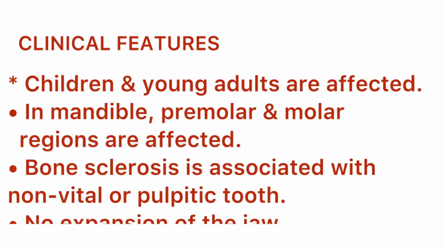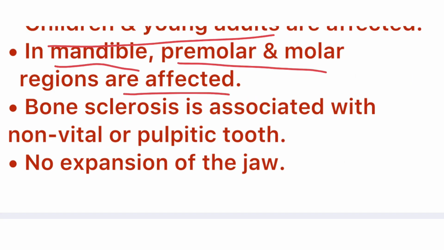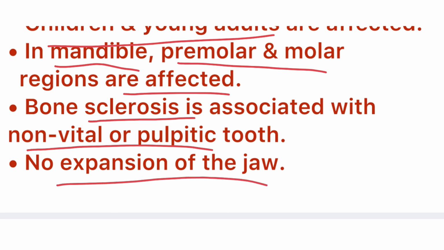Now let us see the clinical features of this condensing osteitis in detail. Usually children and young adults are involved, and the mandible is involved, where the premolar and molar regions are affected. Bone marrow sclerosis is associated with a non-vital or pulpitic tooth. It is important to remember, the tooth will not be vital; the tooth will be affected by pulpitis. There is no evidence of expansion of the jaw.